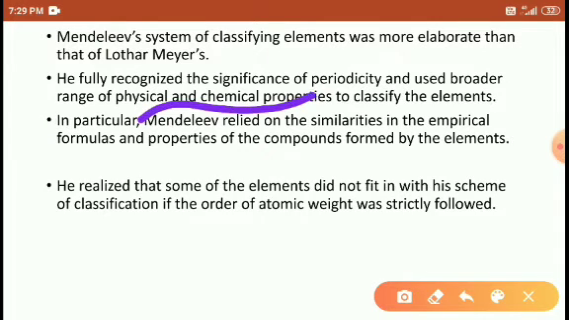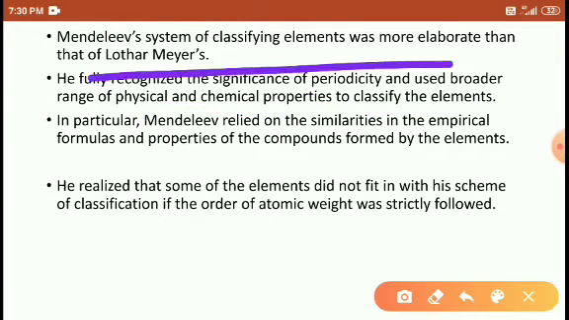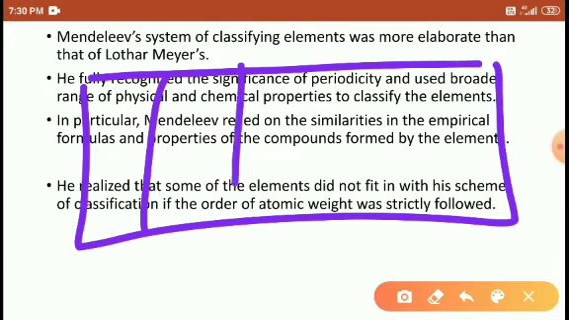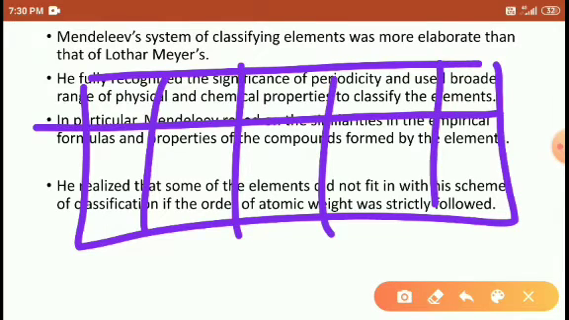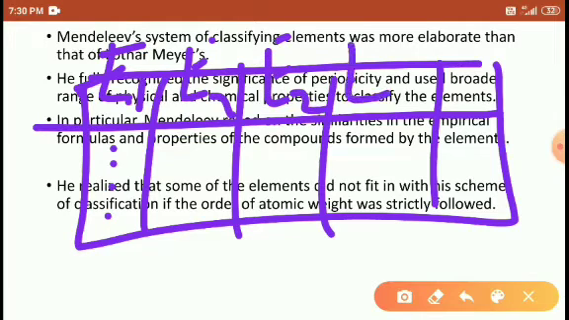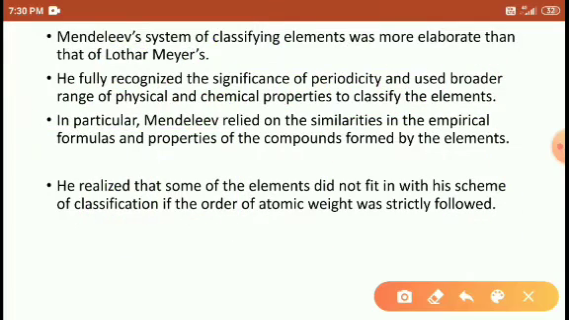So Mendeleev relied on the similarity of the empirical formula. Whatever elements belong to the same group, their empirical formula remains the same. He mentioned one common empirical formula for each and every column, like E1, E2, E3, E4, right. For each group he gave one empirical formula.